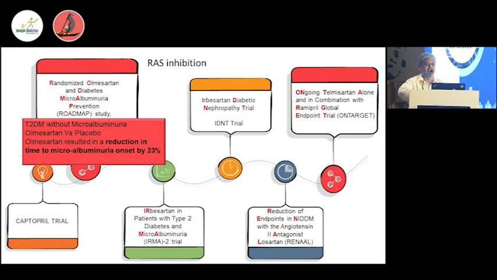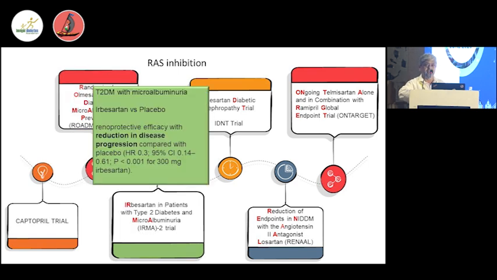Second is the estimation of the GFR. All formulas are available, but I am giving one or two lines on each. The initial classical formula is the Cockcroft formula. It has been studied in a very small group of patients, only hospitalized patients. That's why it is not very useful for patients of ours, like diabetic patients with a creatinine of 1.5. It is useful in assessing your drug dosage, because many drugs are cleared by the kidney, and you have to reduce the dose according to the renal clearance, and all the product monographs utilize the Cockcroft formula. So whenever you are using a drug, this formula is helpful.